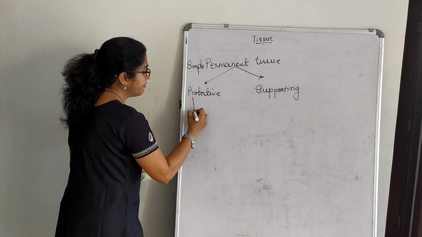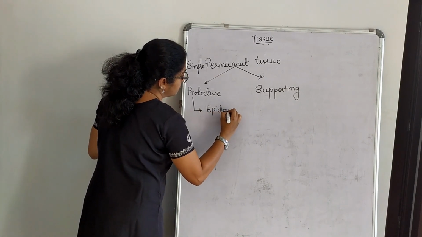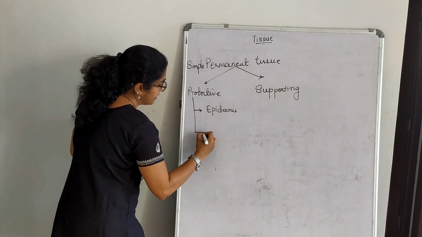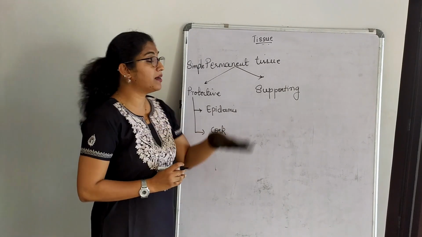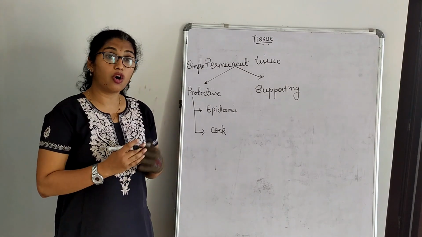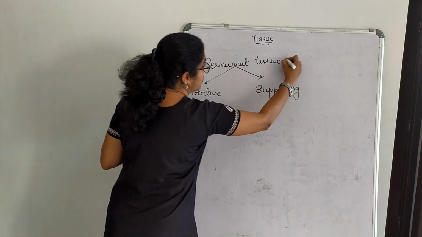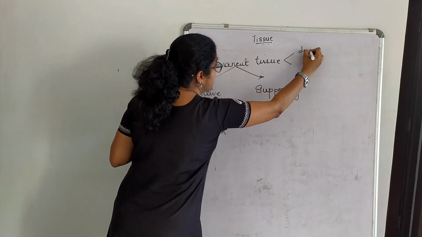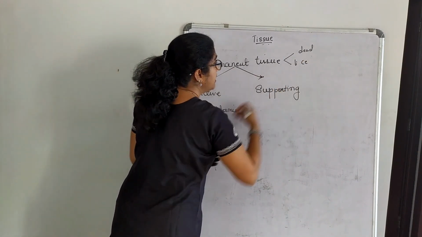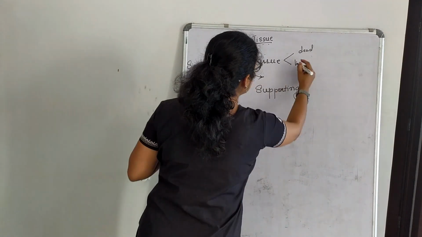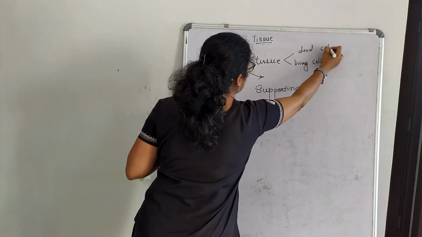Under protective tissue, we have epidermis and the next is cork. One more basic important thing about permanent tissues is that they are made up of both dead and living cells. That you all should know. So it is made up of some dead cells in different tissues under them, and they are also made up of living cells. Which are dead cells and which are living cells, you will understand as we proceed further.